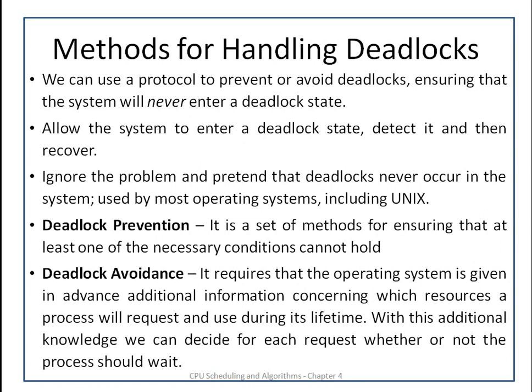It requires that the operating system is given in advance the additional information concerning which resources a process will request and use during its lifetime. With this additional knowledge, the process can decide for each request whether or not it should wait. So in this way, it will avoid the deadlock.